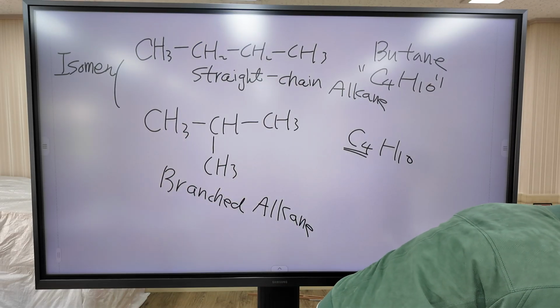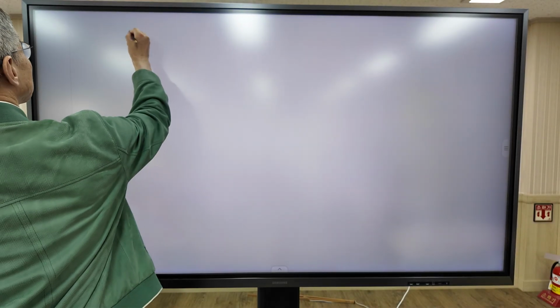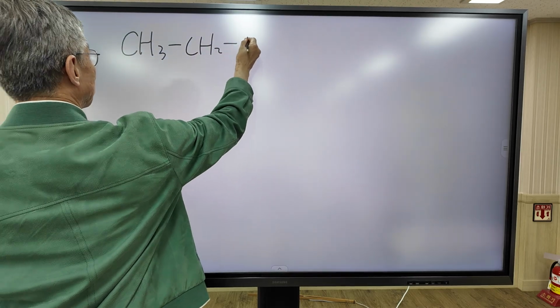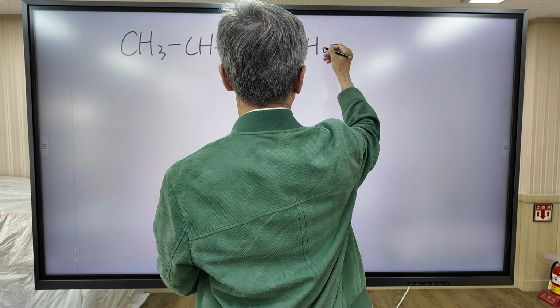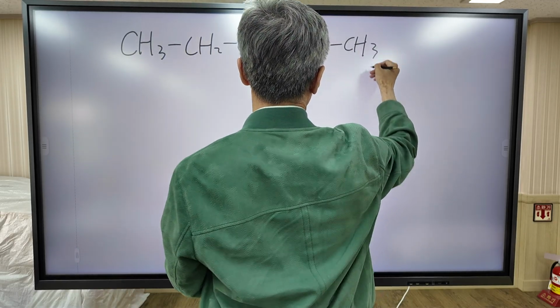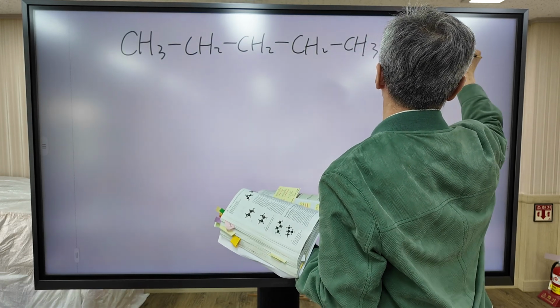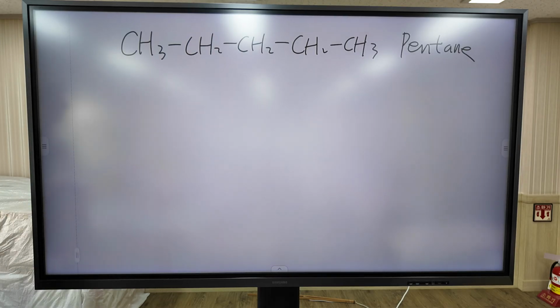And how about this molecule? This is pentane. How many isomers can you draw other than pentane? You can draw 2 more isomers.